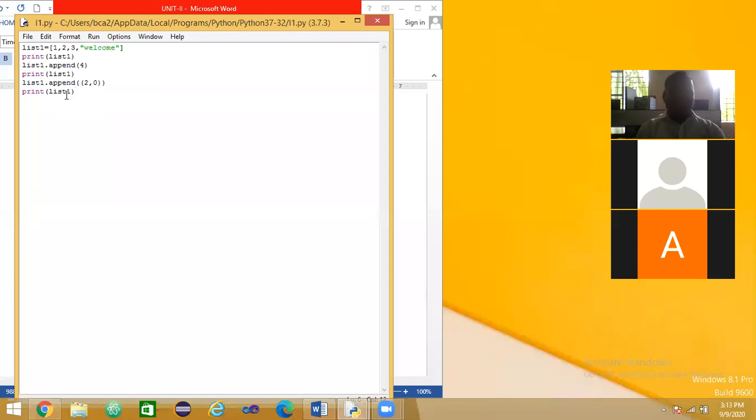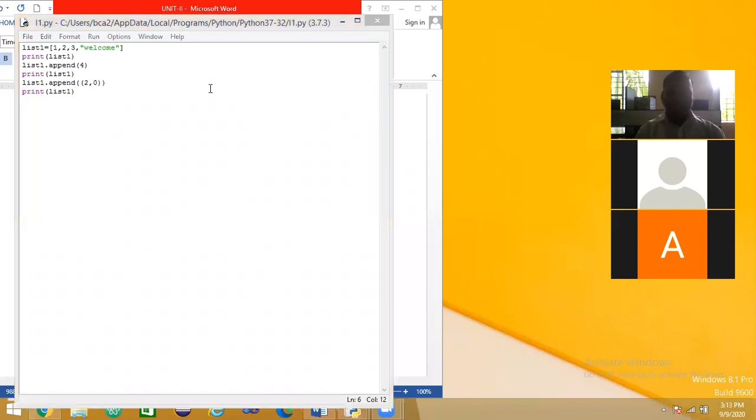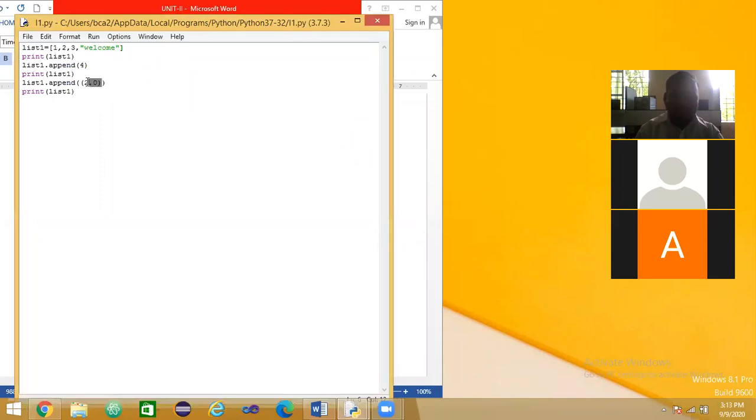See the third print statement, what it is doing, it is adding the tuple. About the tuple I will explain. It adds the last data as 2, 3 with the parentheses.